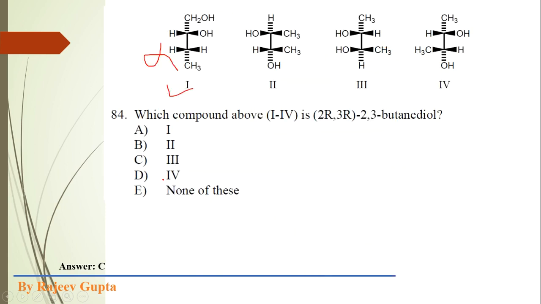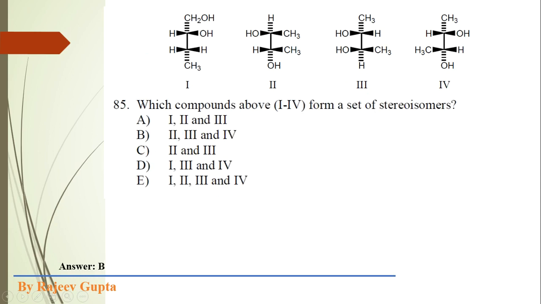Obviously our correct option is option C, which means this third structure has both chiral centers with RR absolute configuration. So the IUPAC name of this third structure is (2R,3R)-2,3-butanediol.